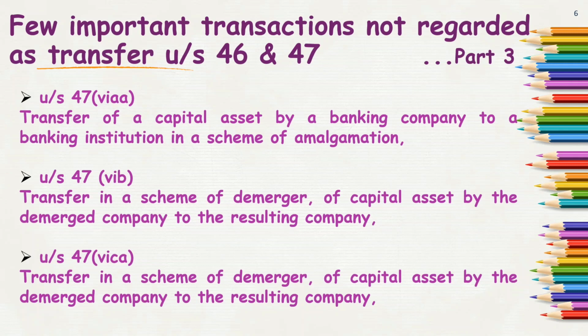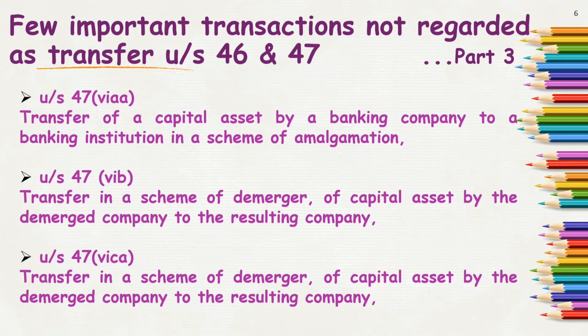Transfer in the scheme of demerger. Now demerger is exactly the opposite of amalgamation. Demerger means initially the company was AB Limited and now two separate companies are coming into existence. The resulting companies are two, A Limited and B Limited. In such an event of demerger, any transfer of capital assets by the demerged company, that is the old company, to the resulting companies, the new two companies, will not be regarded as a transfer.